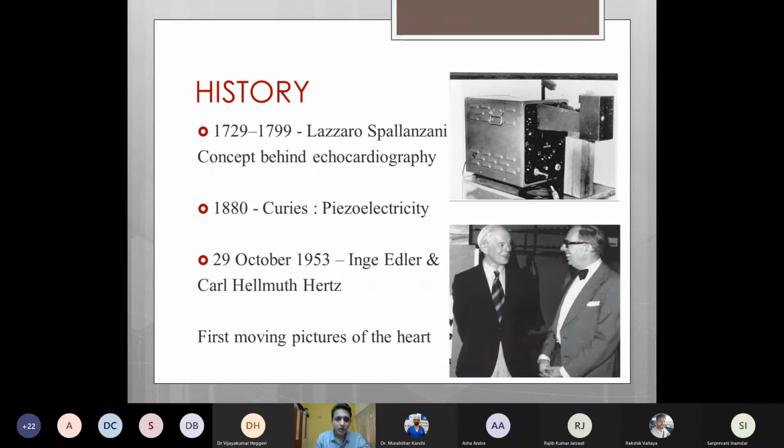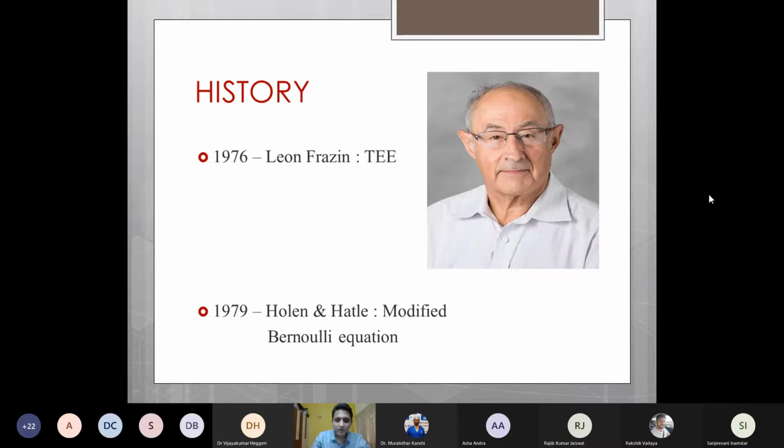The concept behind echocardiography was well known even in the 1700s, but it was only on 29th October 1953 when Dr. Inge Adler and Karl Hertz first demonstrated the moving pictures of the heart. This to the left is Dr. Inge Adler, who is known as the father of echocardiography. And this was the machine which they first used to demonstrate the moving pictures of the heart. As far as transesophageal echo is concerned, it was invented by Dr. Leon Franzen from Chicago in 1974 and then published around 2 years later in 1976.